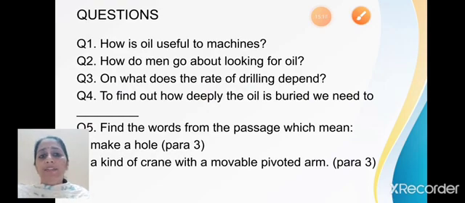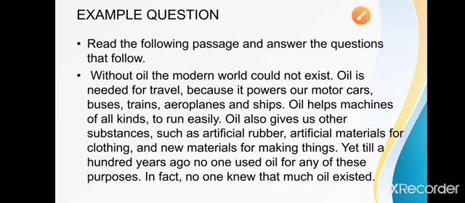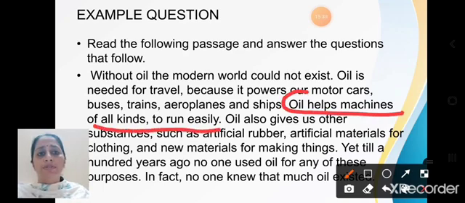So here I have questions for you all to begin with. How is oil useful to machines? Let us get back and understand the answer. So here we have the answer. Oil helps machines of all kinds to run easily.